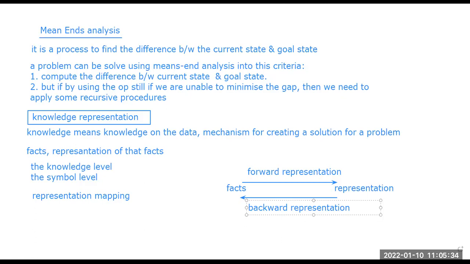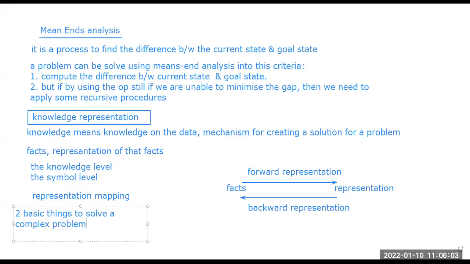I repeat, there are two basic things, and if these are available, then we can solve any type of problem.